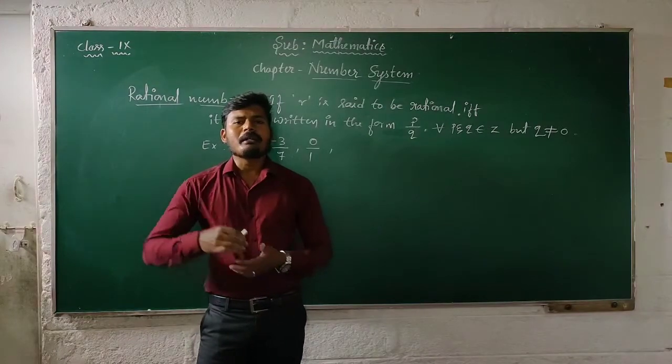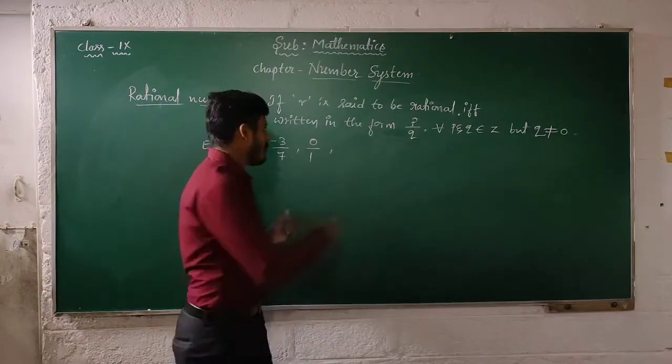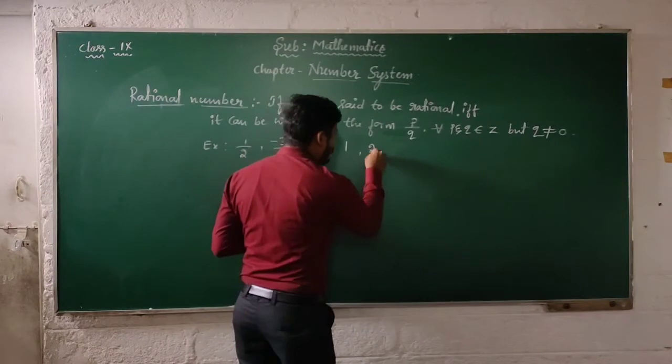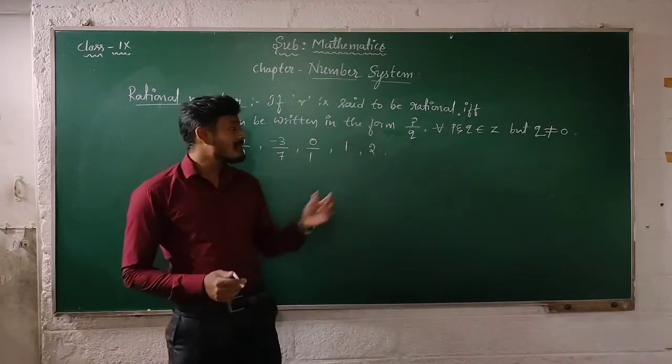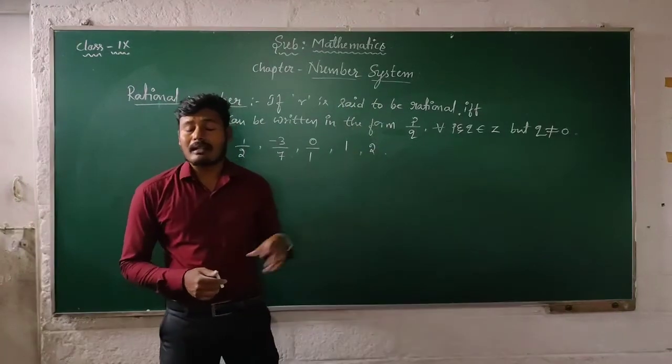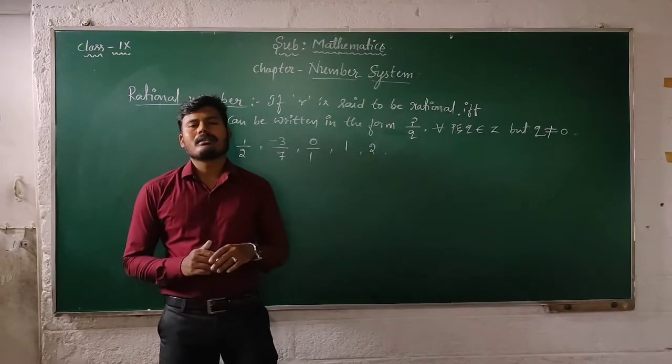Then coming to natural numbers: 1, 2. These two are natural numbers, and they are also examples for rational numbers.